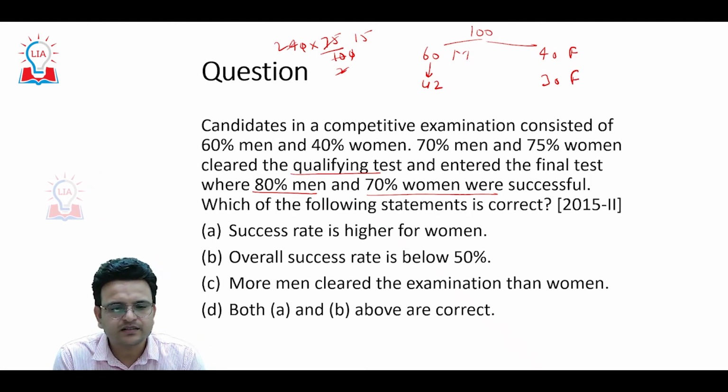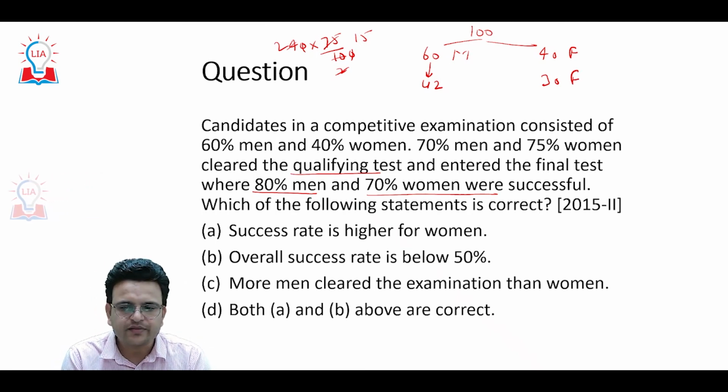So 30 females are qualifying for the test.